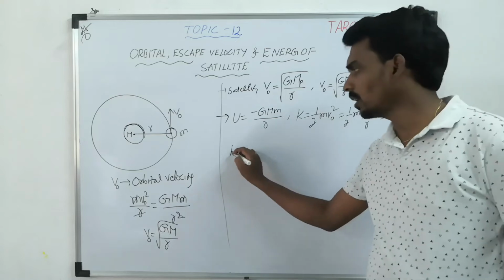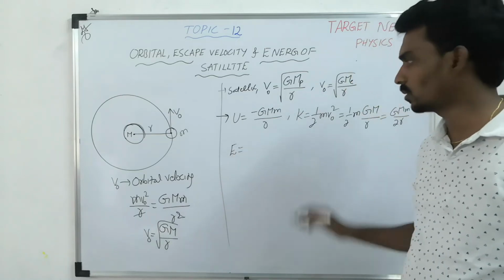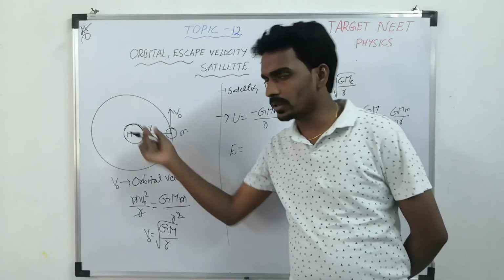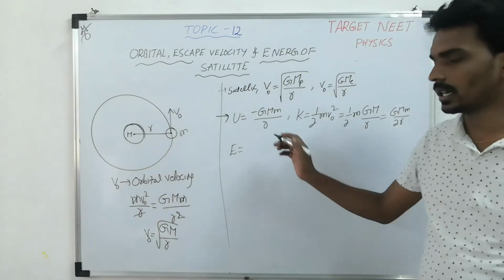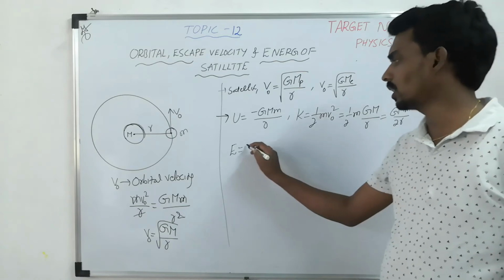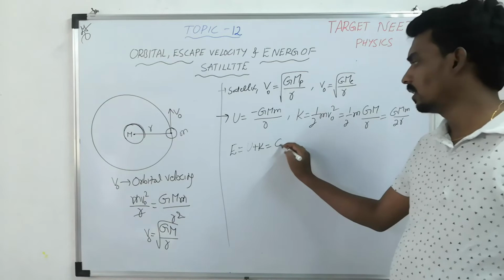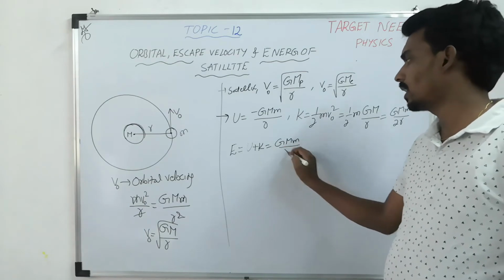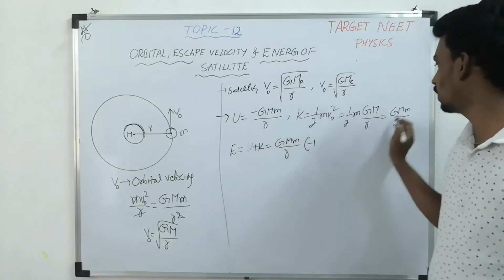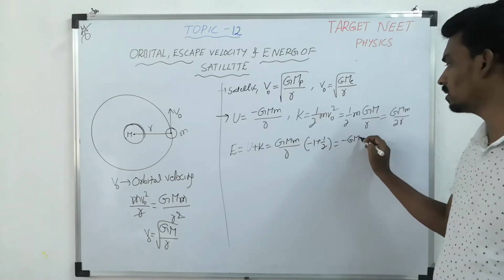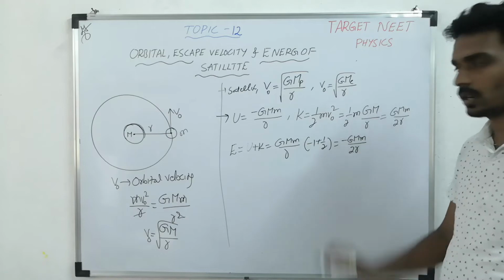Now what is the total mechanical energy of the satellite? Total binding energy also you can say, because it is tightly bound. That's why you can also say binding energy. What is the total binding energy? U plus K. Add this and this. GMm by r is common. Here minus 1, here plus 1 by 2, so minus 1 by 2, so minus GMm by 2r.